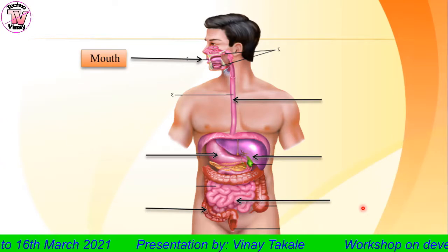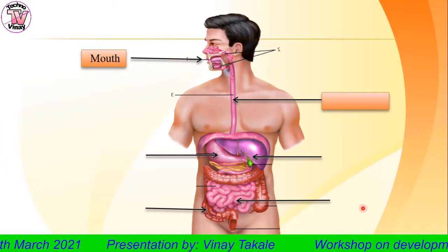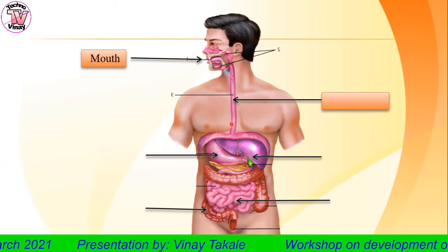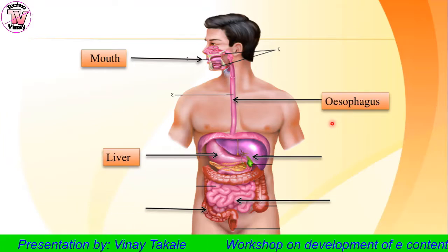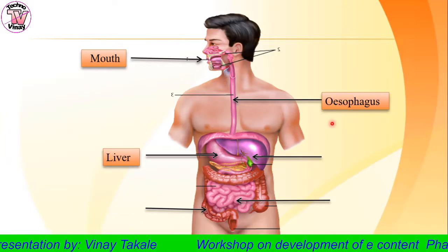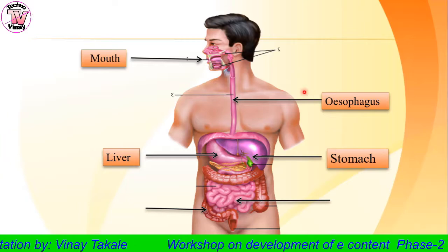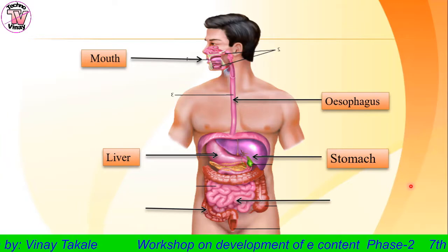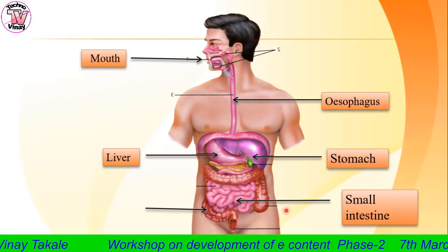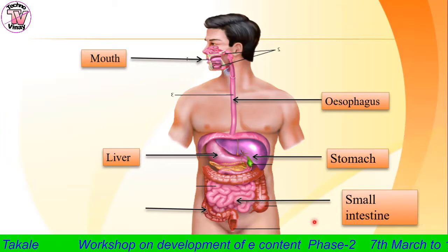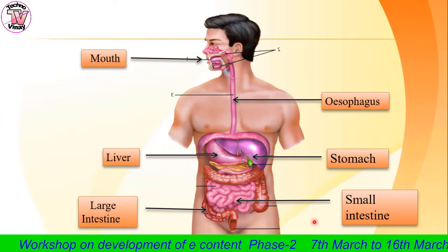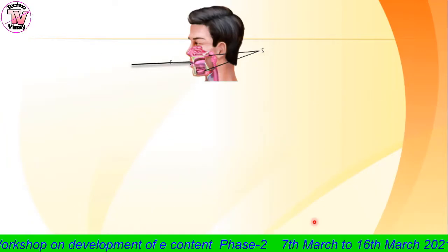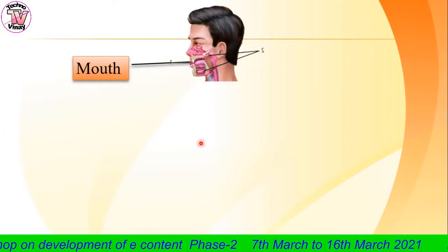So this is the mouth. A food pipe which connects the mouth and stomach is the esophagus. The largest gland in our body is the liver. This is the stomach. Small intestine and large intestine. So now what happens to the food when it is introduced into the mouth?